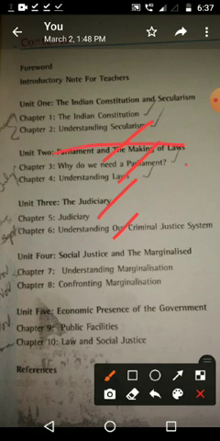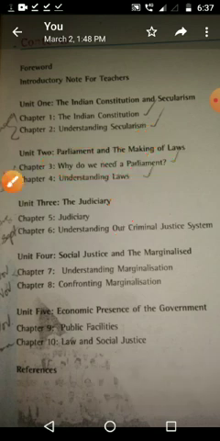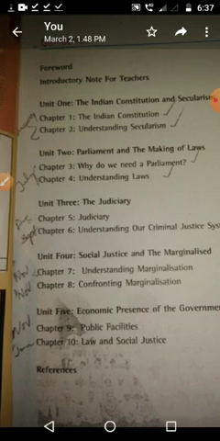So we attended the general election the year before last. So how is the parliament forming, and what are the duties and responsibilities of the PM and president, things like that we will study. We already studied understanding law. We will think about the civil law, criminal law, things like that.